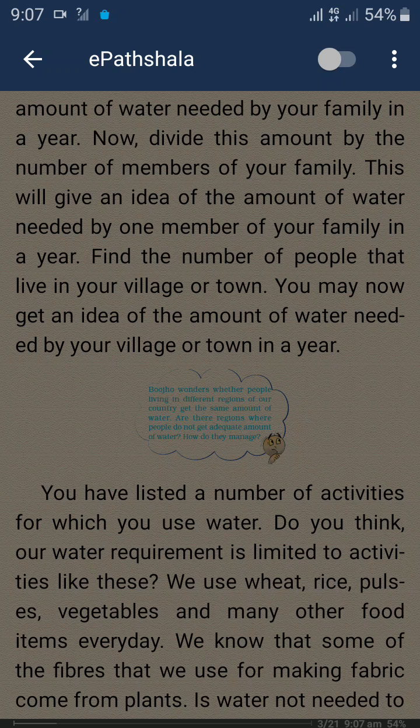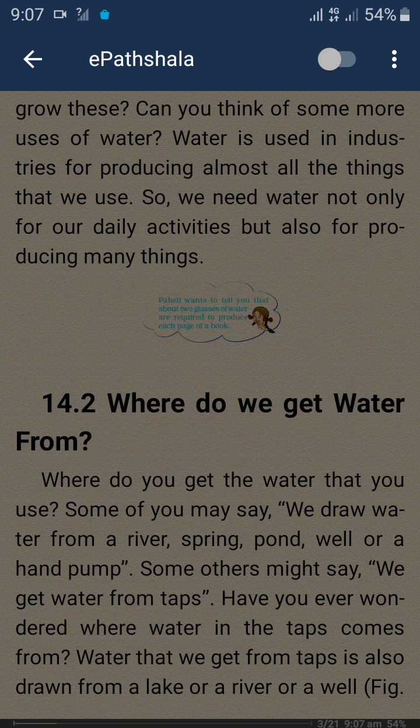You have listed a number of activities for which you use water. Do you think our water requirement is limited to activities like these? We use wheat, rice, pulses, vegetables, and many other food items every day. We know that some of the fibers that we use for making fabric come from plants. Is water not needed to grow these? Can you think of some more uses of water?